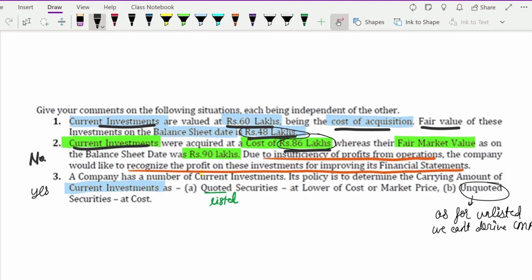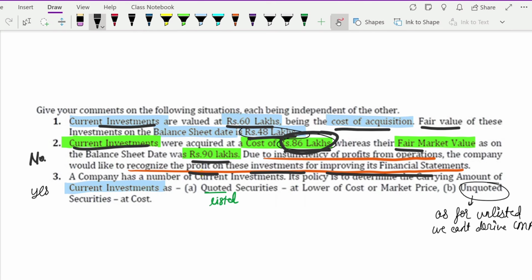Then you have current investments whose cost is 86 lakh rupees and fair market value is 90 lakh rupees. Due to insufficiency of profits from operations, the company would like to recognize a profit on these investments for improving its financial statements. Here 86 lakh is your cost and fair value is 90 lakh rupees. What will you record in your books? Fair value or cost, whichever is lower. So 86 lakh only.